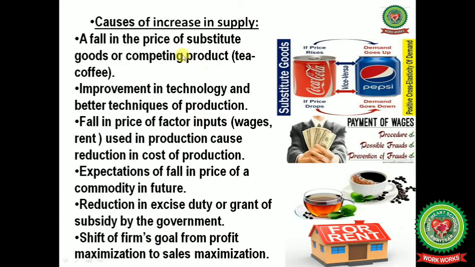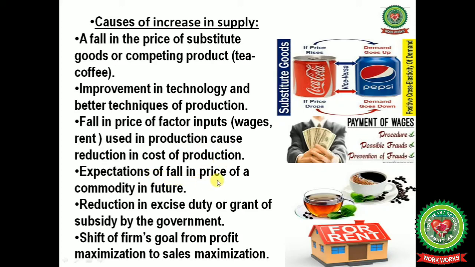Now the next one is causes of increase in supply. A fall in the price of substitute goods or competing products, that is tea and coffee, means substitute products. Improvement in technology and better techniques of production. Next one is fall in the price of factor inputs. Factor inputs like wages and rent used in production cause reduction in the cost of production.